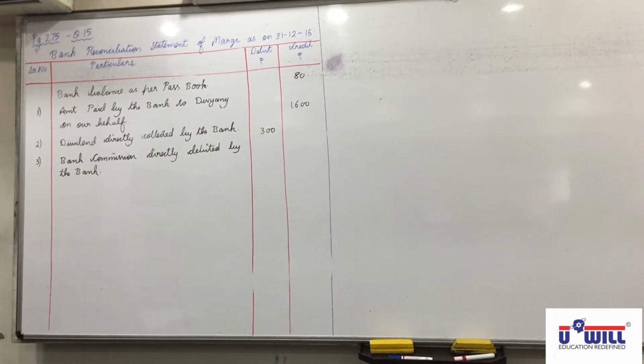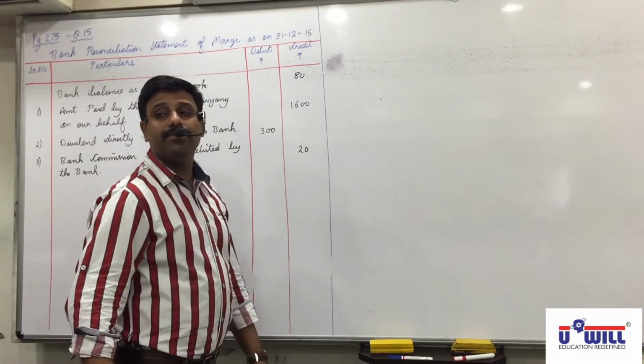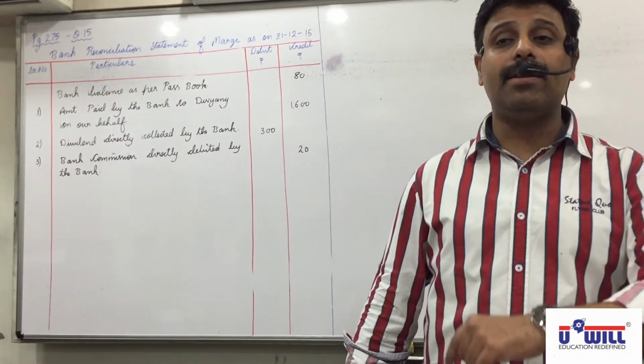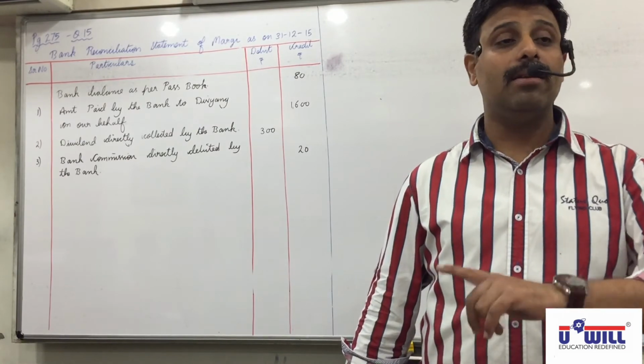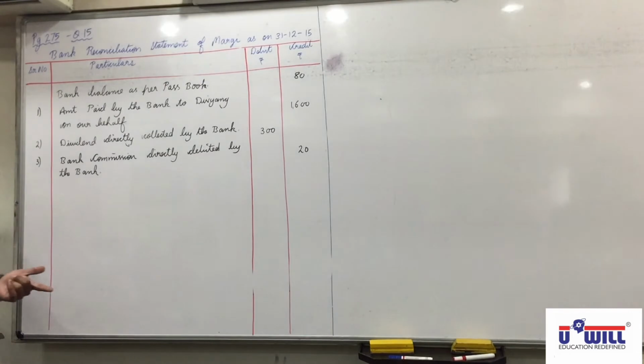Cash comes in. Silence everyone. Now, what did we study? Everything on opposite side. Here it's debited in passbook, so we have to credit in DRS. Bank commission 20 is debited in passbook but not credited in cash book, so credited in DRS.